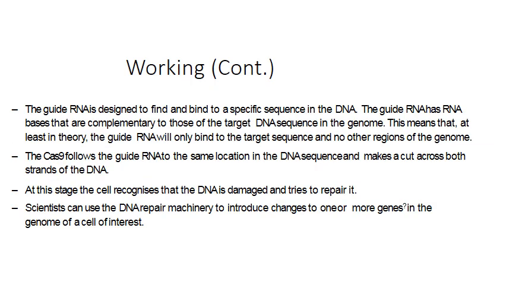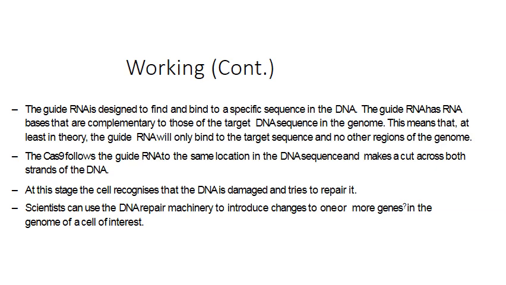The guide RNA is designed to find and bind to a specific sequence in DNA. Guide RNA has RNA bases that are complementary to those of the target DNA sequence in the genome. This means that, at least in theory, the guide RNA will only bind to the target sequence and no other regions of the genome. Cas9 follows the guide RNA to the same location in the DNA sequence and makes a cut across both strands of the DNA.